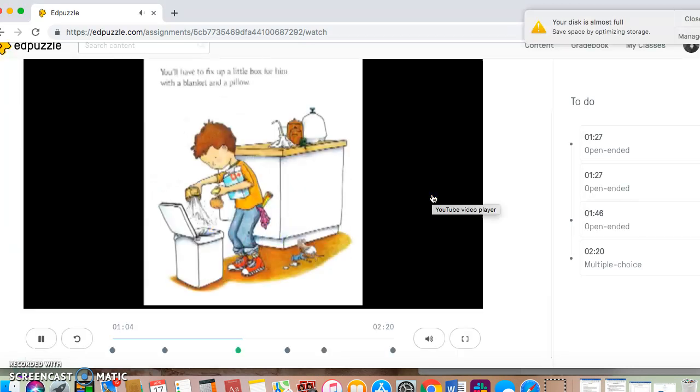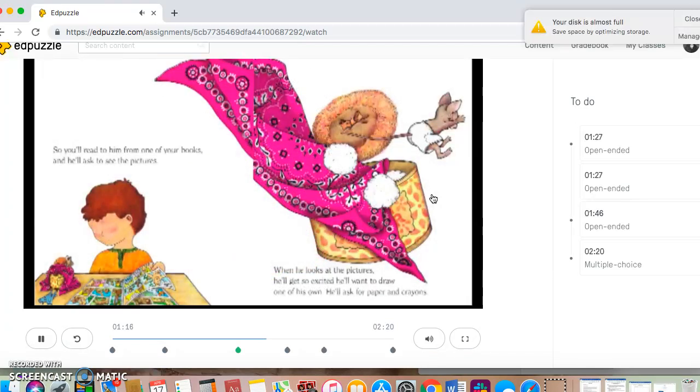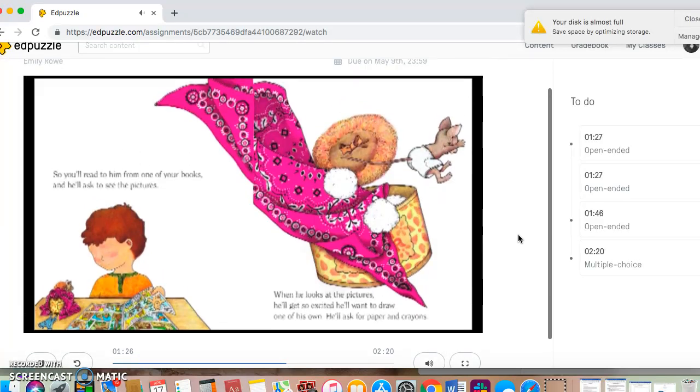You'll have to fix up a little box for him with a blanket and a pillow. He'll crawl in, make himself comfortable, and fluff the pillow a few times. He'll probably ask you to read him a story. So you'll read him a story from one of your books, and he'll ask to see the pictures. When he looks at the pictures, he'll get so excited he'll want to draw one of his own. He'll ask for some paper and crayons.